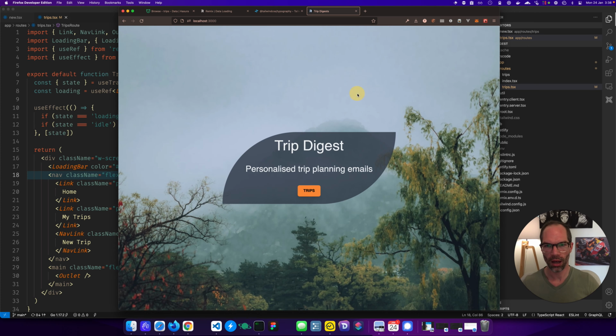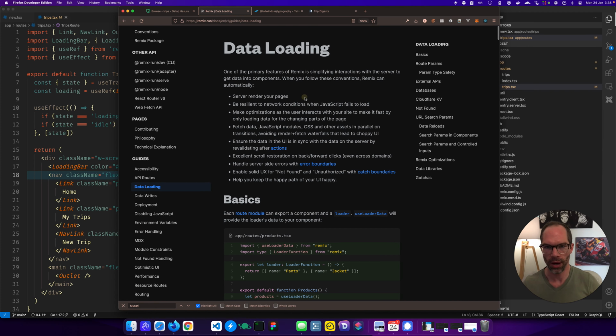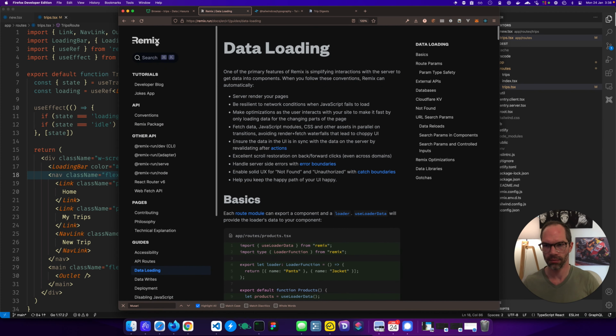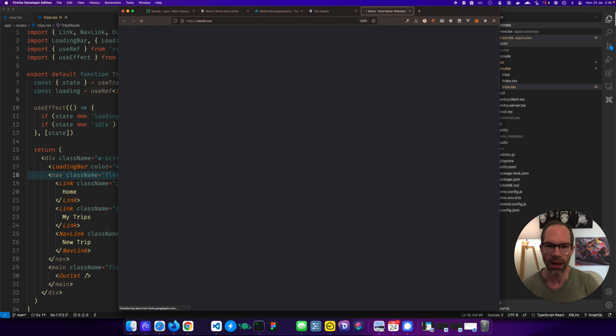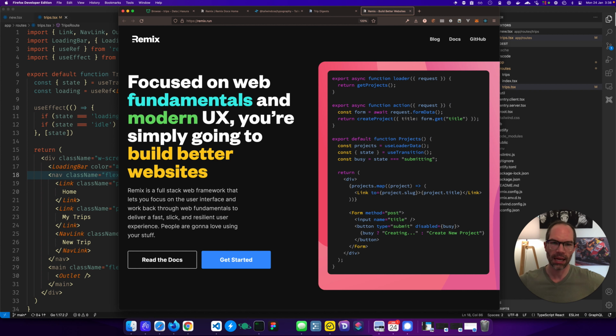Remix, if you're not aware, is, well, hang on, let me go to their website. Remix. It is a framework that sits on top of React and does a bunch of things that you can check out on the website and check out their videos because they're really good.